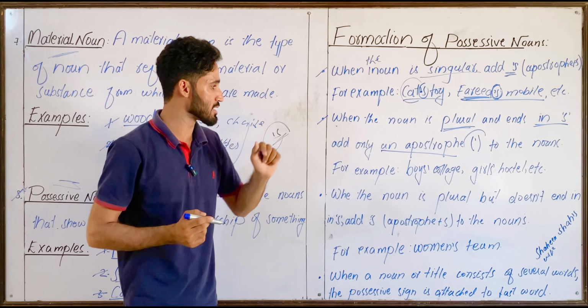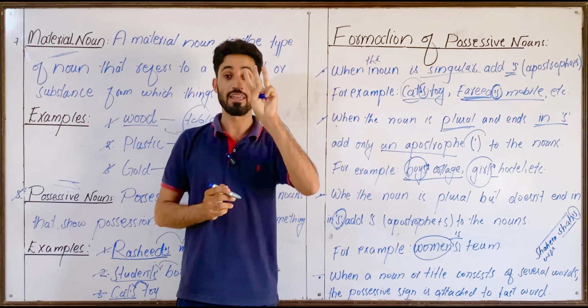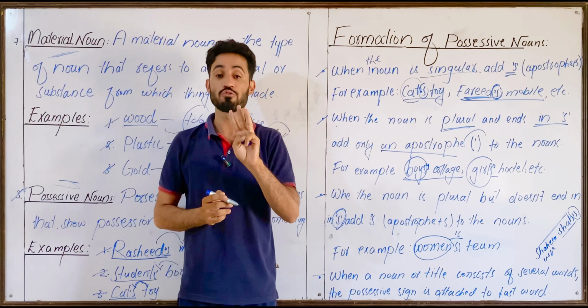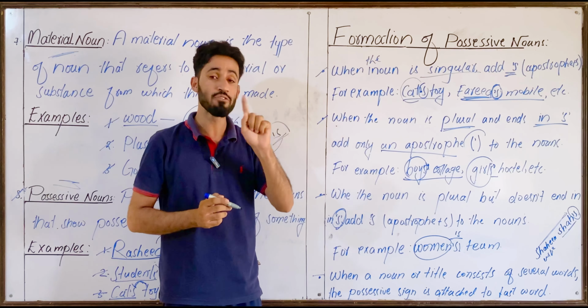Look at the example. Shahin Shah's. There are two words. It's a noun phrase, right? And therefore we have attached the possessive sign to the last word, not to the first. Another example, Rashid Ahmad Langav. There are three words, and if you have to attach the possessive sign, you will attach it to the last word, Langav's. Rashid Ahmad Langav's mobile. Got that? You do not have to add it to the first and second. You have to add it to the last one.